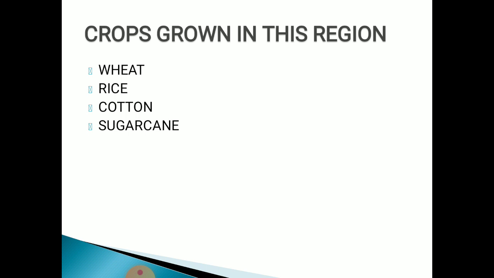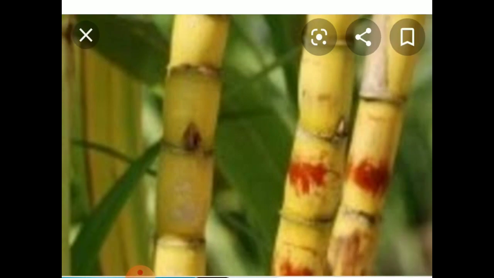Now crops grown here in the Satluj region. What are the crops grown here? Basically wheat, rice, cotton and sugarcane. These are the four famous crops which are grown in the Satluj region. Here you can see the picture of the sugarcane which is grown here.